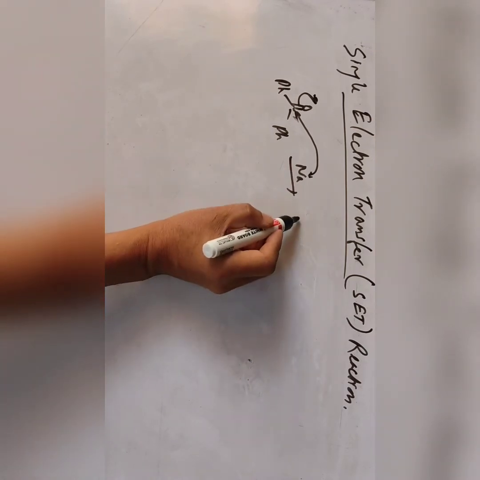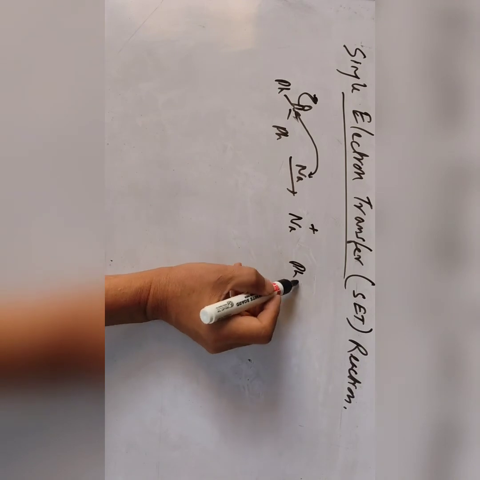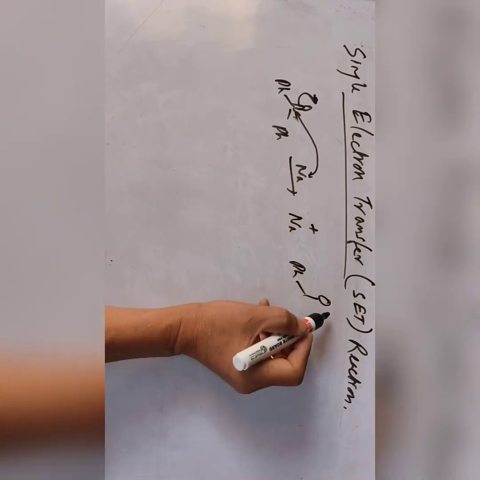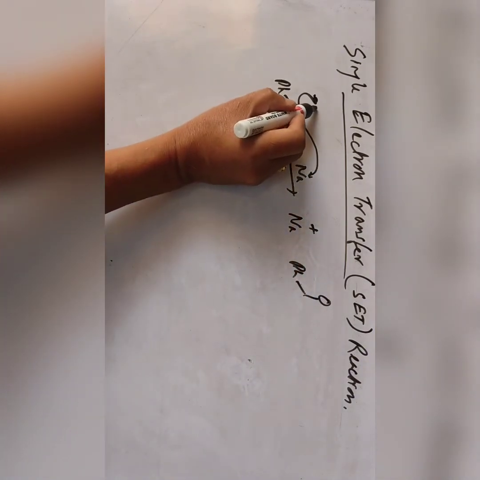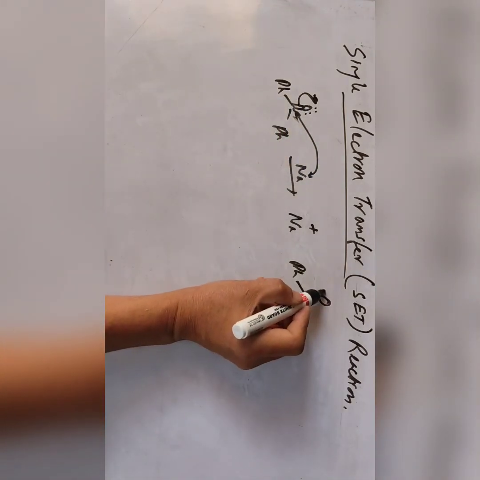So here we have sodium with a positive charge, and then we have this phenyl, and oxygen. Now you have an electron here.